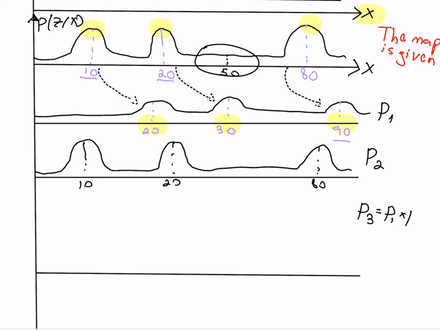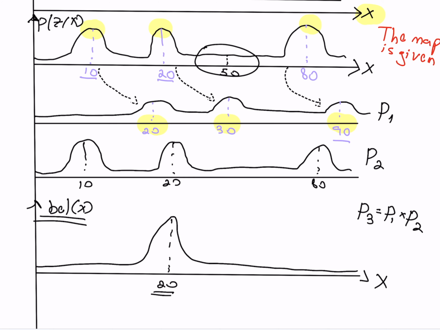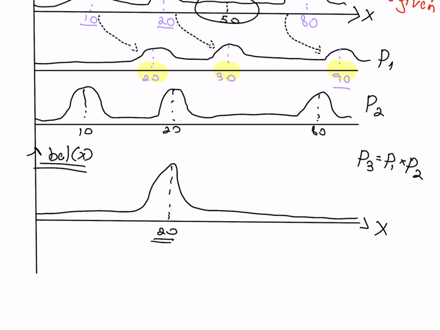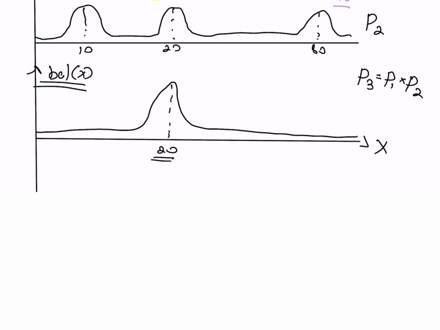So the posterior probability tells us, after two door senses, that the most likely position is at x equals 20. So again, I have an indistinguishable door sensor. I cannot tell one door from the other.